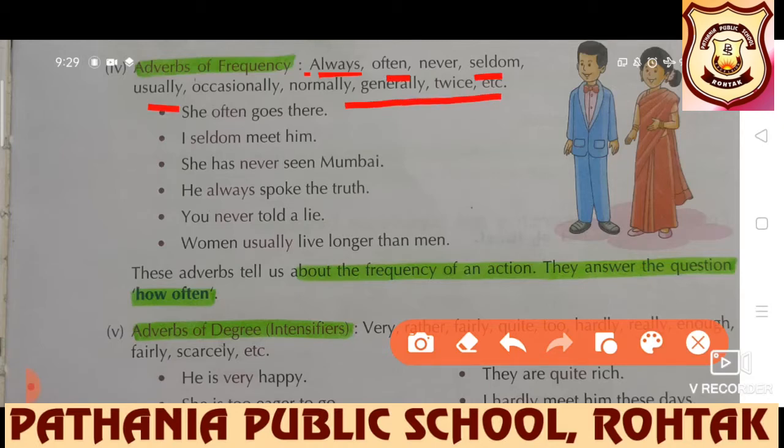Now let's understand through examples. She often goes there. I seldom meet him. She has never seen Mumbai. He always spoke the truth. You never told a lie. Women usually live longer than men. So in these sentences we have got the answer of how often, and this is adverbs of frequency.